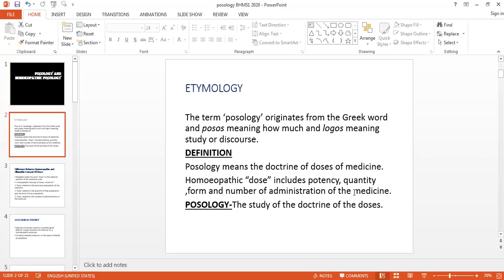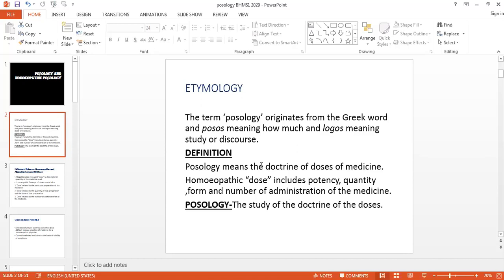So what will happen in both the conditions? Both the patients are different, both the cases are different. So what will happen with them if they took your medicine in the wrong way? This is your second question.